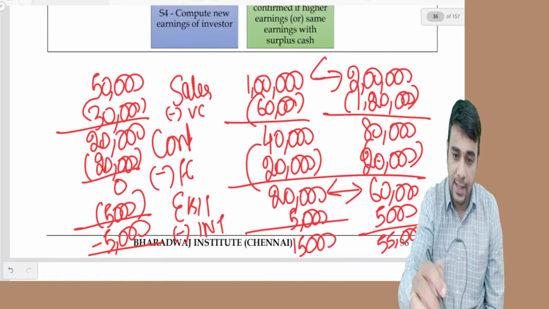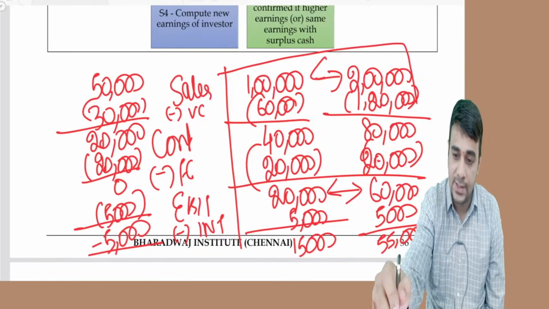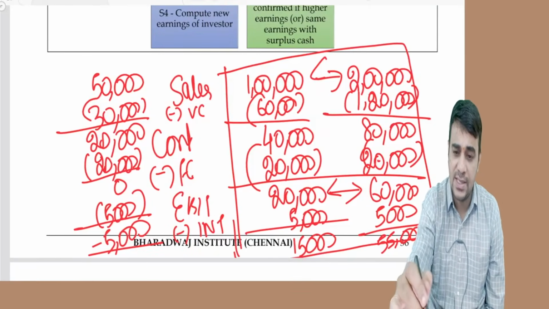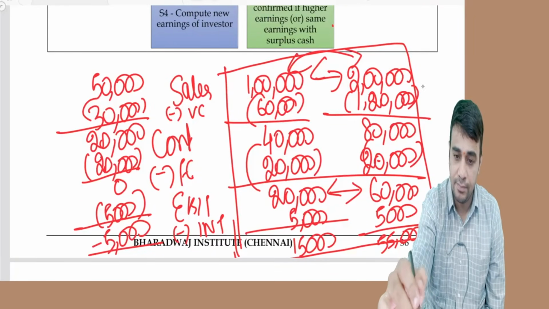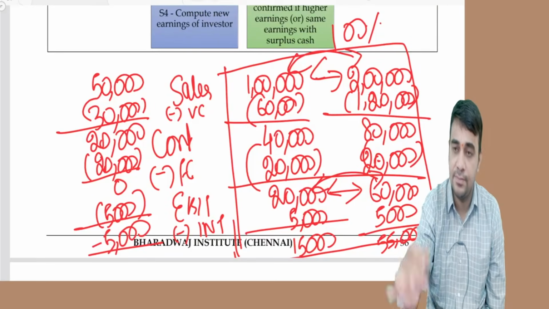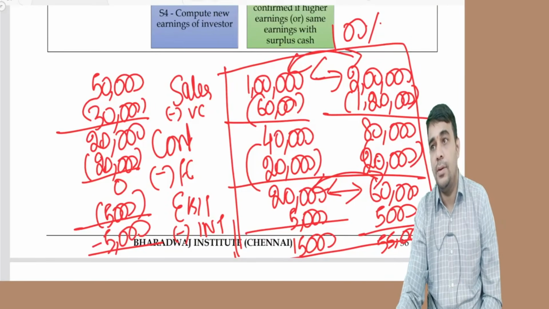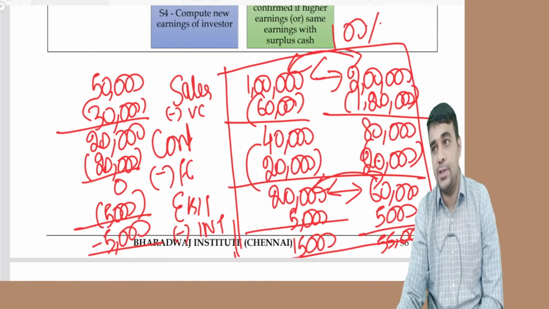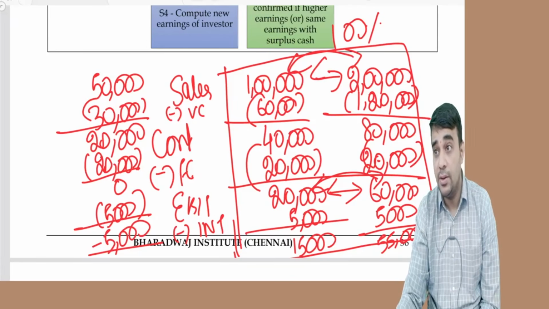Let us take the example this side. How much is the sales increase? How much is the EBIT increase? What is the percentage?